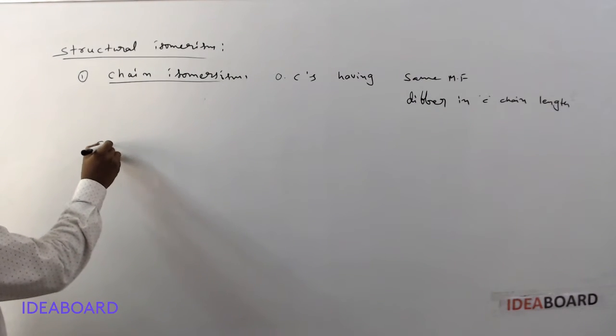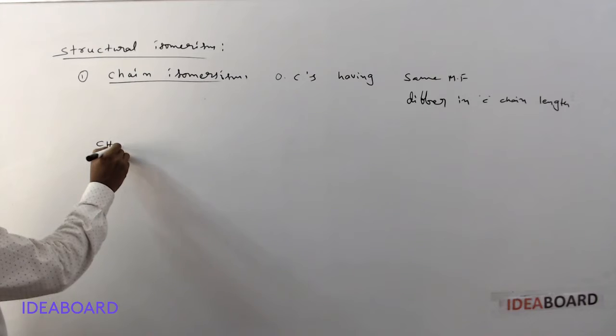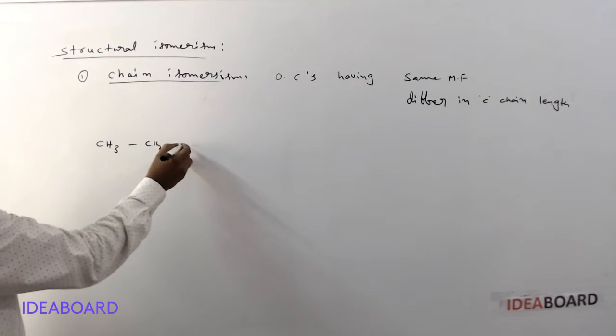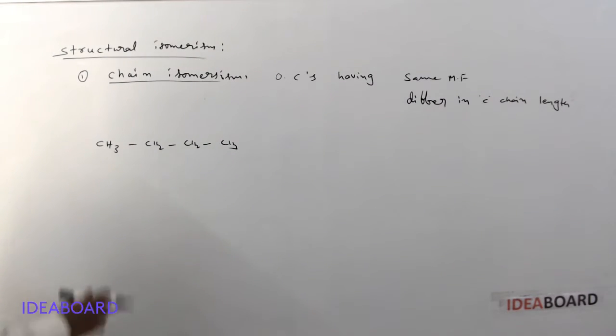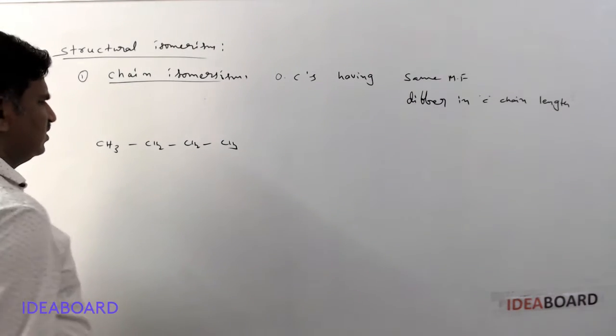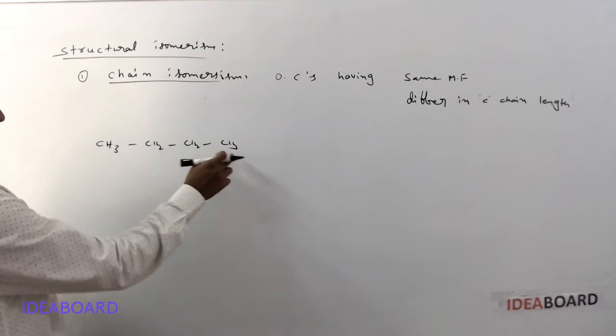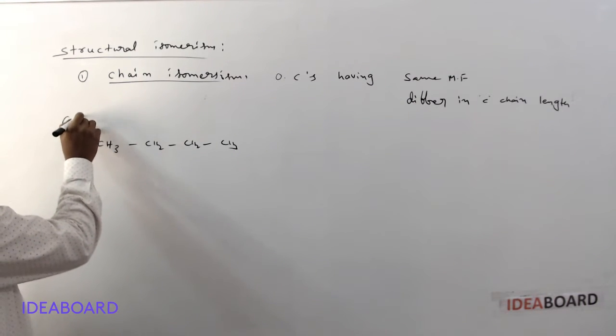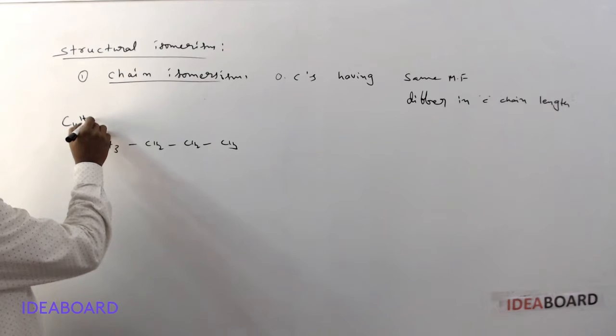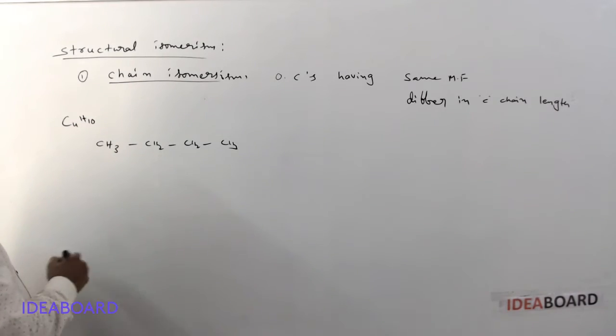Suppose we take CH3, CH2, CH2, CH3. This is called n-butane. Butane forms only two isomers. This is one structure, and the molecular formula is C4H10.